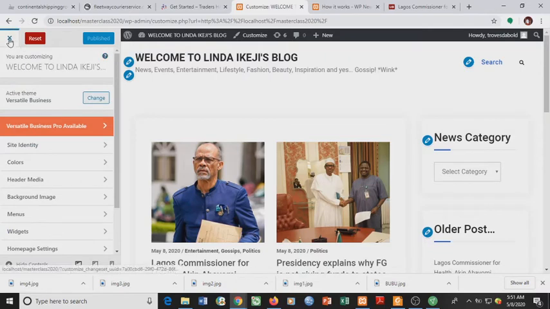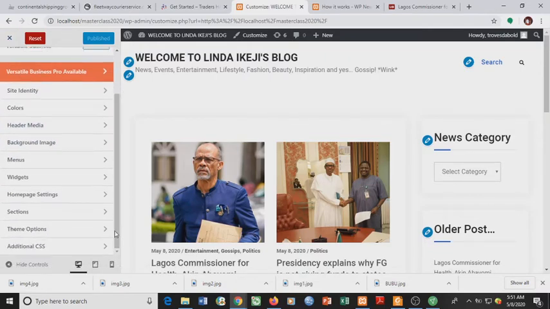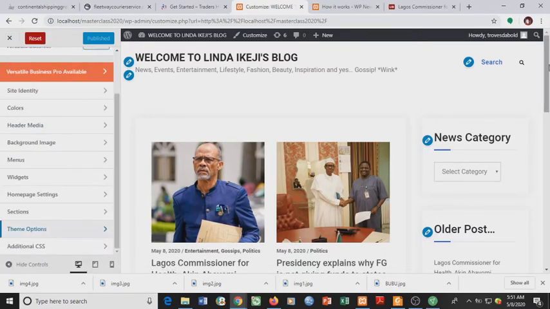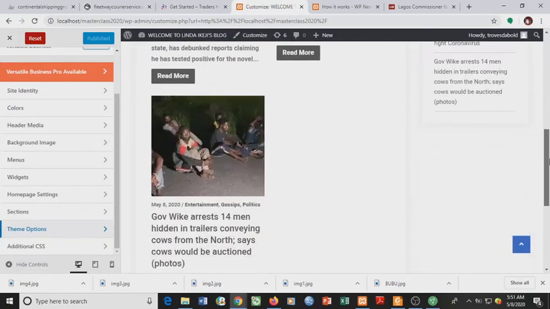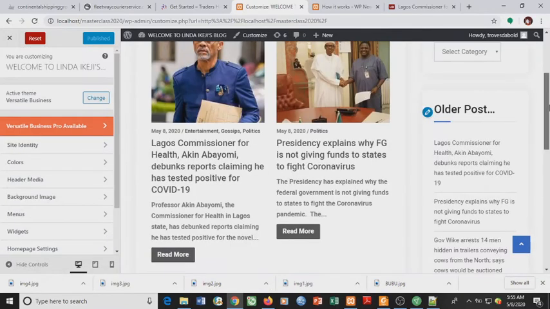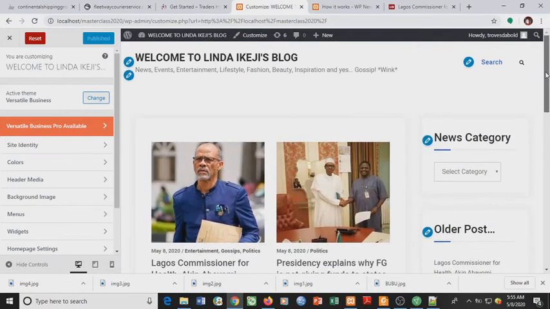It's as simple as that. So this is it. We've created the Linda Ikeji's blog with the news. Copyright 2020, welcome to Linda Ikeji's blog. This is basically what you see down below. Then versatile business. So this is our blog basically.